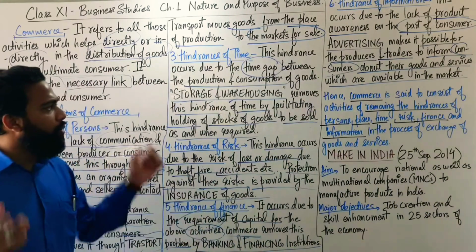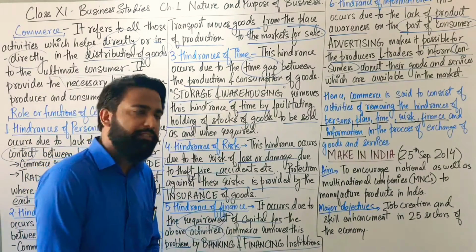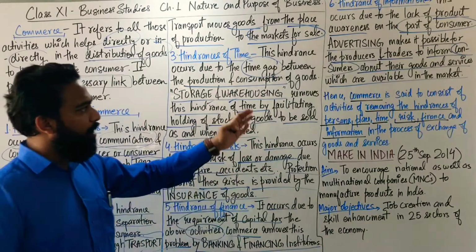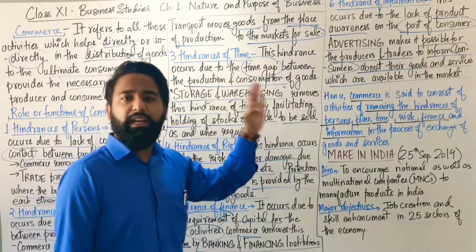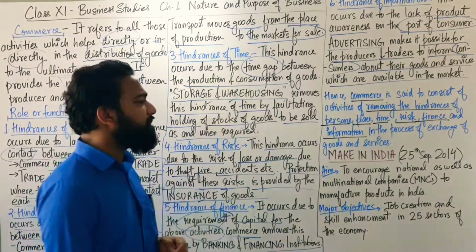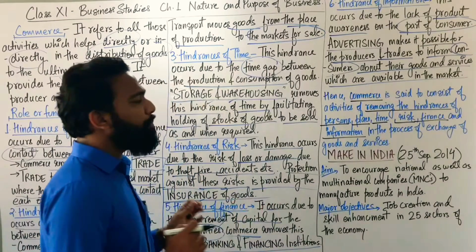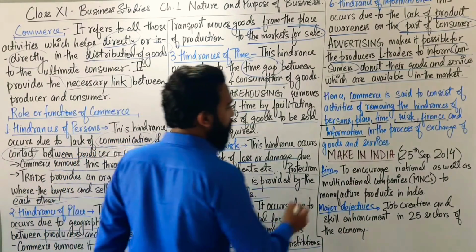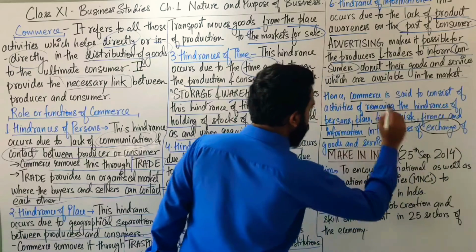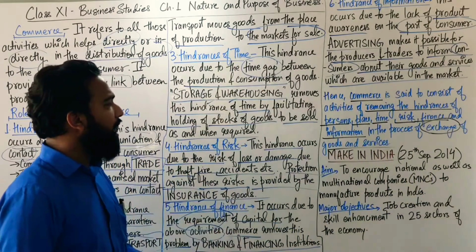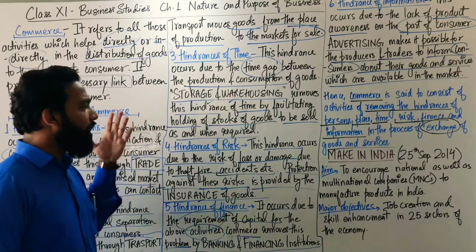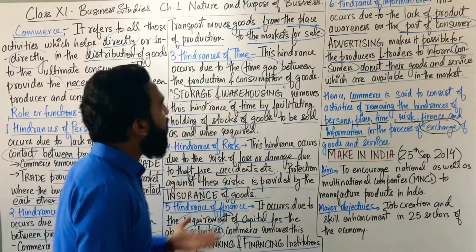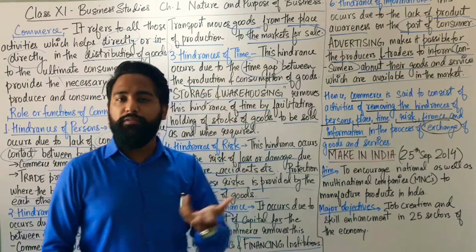So we can say that commerce consists of activities removing the hindrances of persons, place, time, risk, finance and information in the process of exchange of goods and services. Thus all these hindrances: hindrances of person, place, time, risk, finance and information.